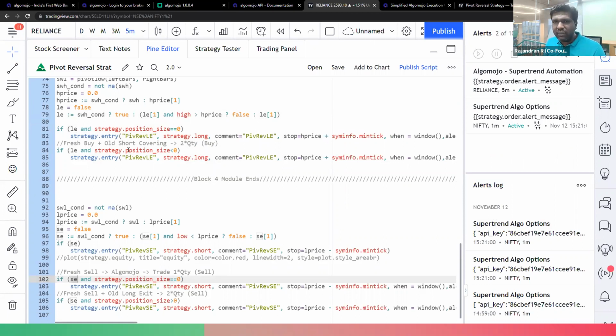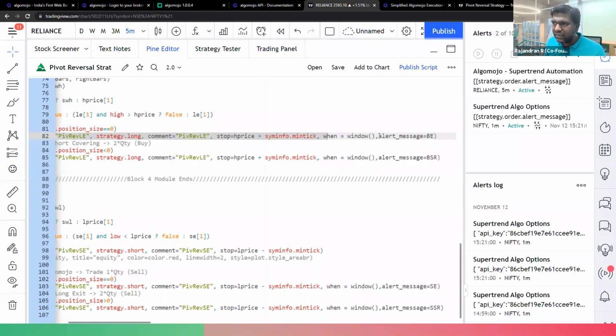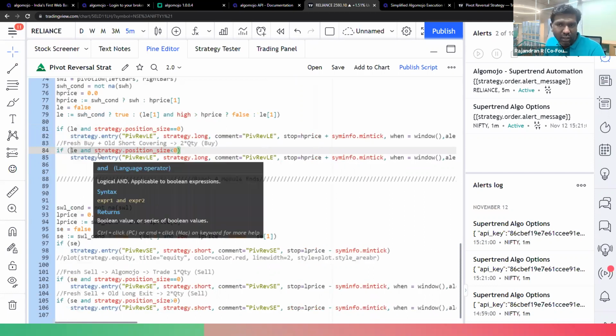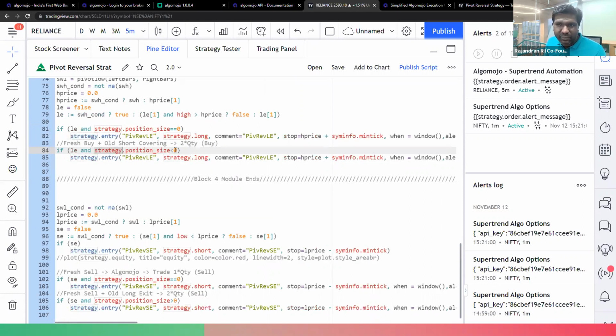Whenever the strategy is entering into the longs, I'm doing the same thing over here. I'm sending an alert message with a buy entry if there is no position. If there is a position, I want to reverse from short to long. So I'm checking whether the position is negative.